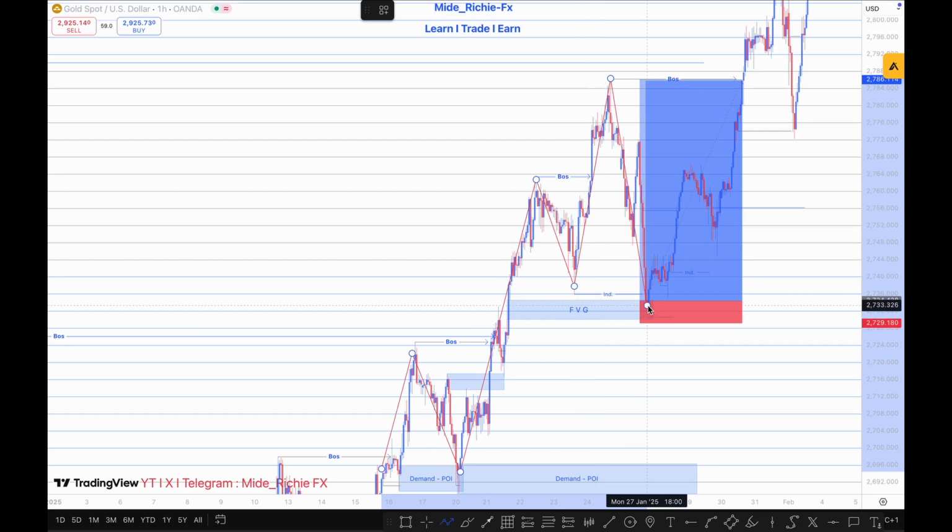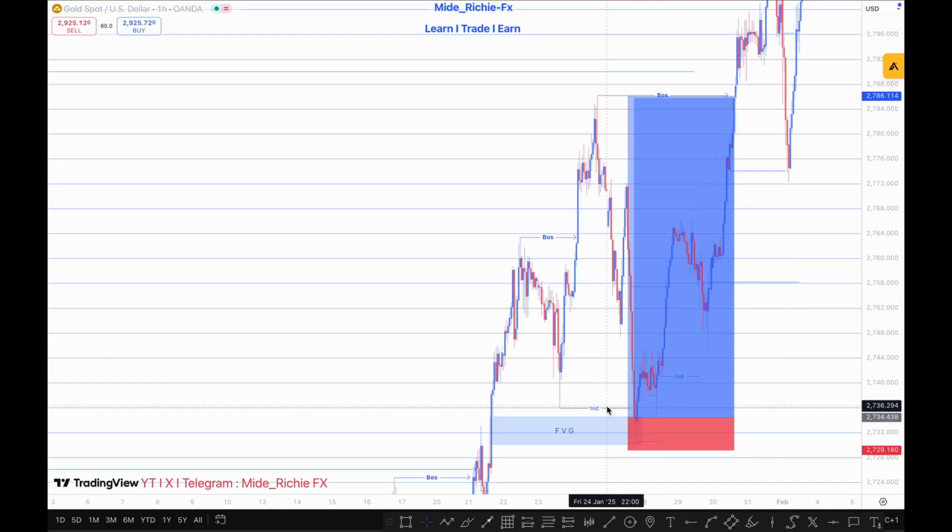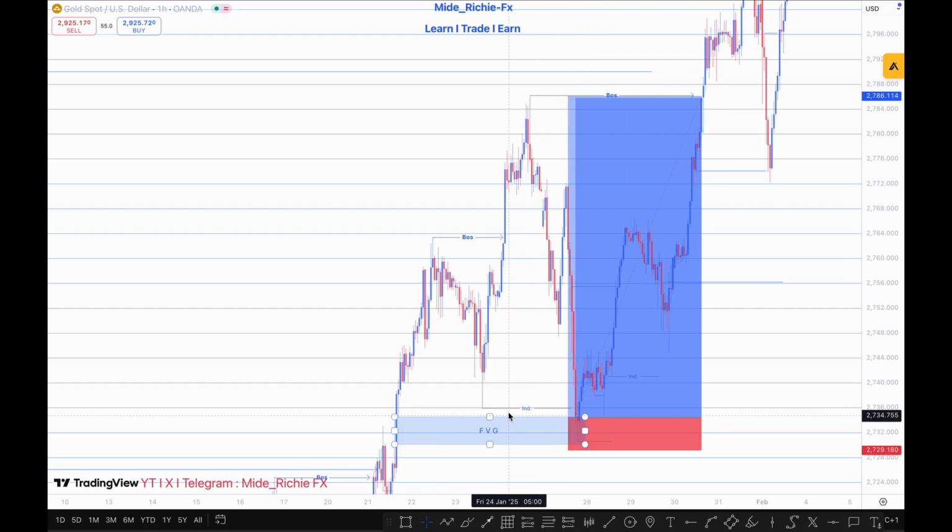So the market coming back there, we expected the fair value gap instead of the demand. Why? Because most of the time when we are trading, the point of interest that has the nearest inducement tends to work better, most of the time, right? So that gives me the edge in taking my buy from this fair value gap instead of the demand zone right here, because the fair value gap has a very good inducement.